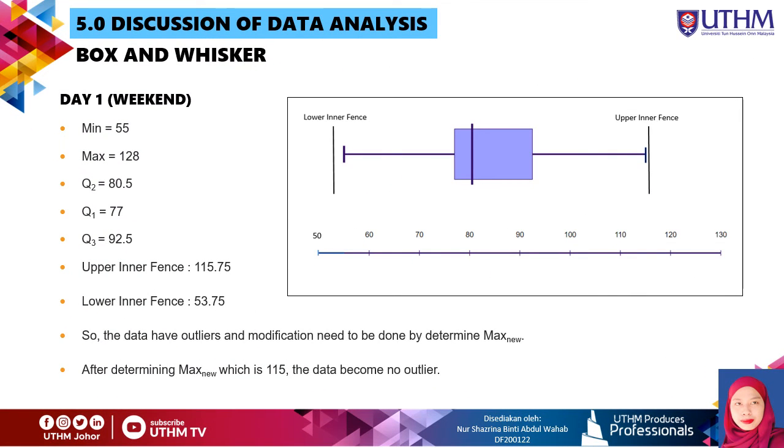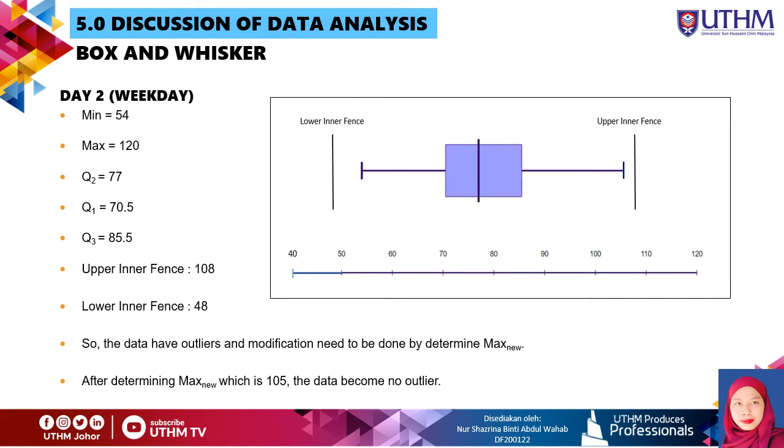Next, for the box and whisker weekend data, the minimum number is 55, the maximum number is 128. The upper inner fence is 115.95, the lower inner fence is 53.95. So the data have an outlier and a modification needs to be done by determining max new. After determining max new, which is 115, the data become no outlier.